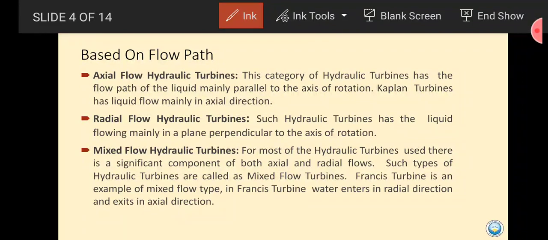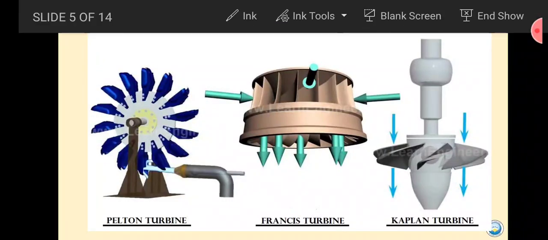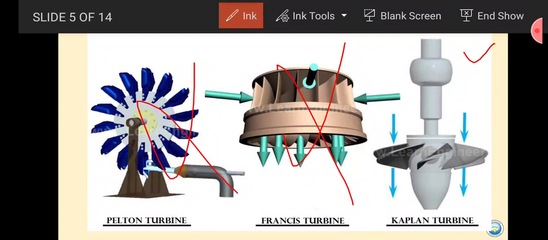If we define the axial flow turbine, it is a turbine in which the water flows parallel to the axis of rotation, or we can say that water flows axially to the runner blade. If you see the image here, there are three types of turbine. The first one is axial, this is your axial flow turbine. Forget the other two for now. This is the rotation axis, and this shaft is coupled to the hub of the turbine, and this hub is called the runner, which consists of the assembly of blades.